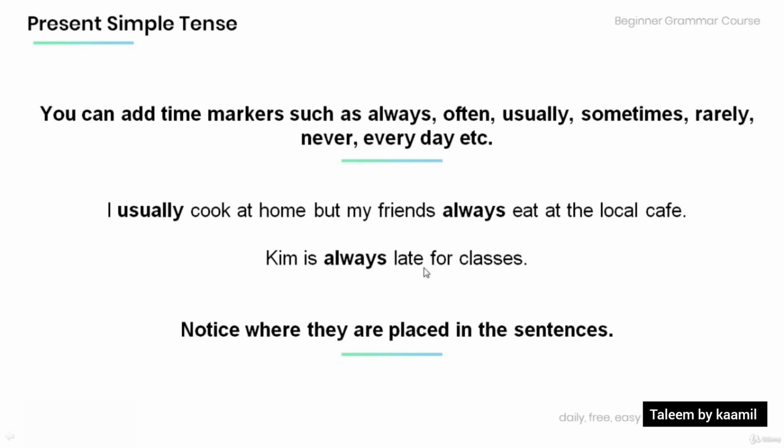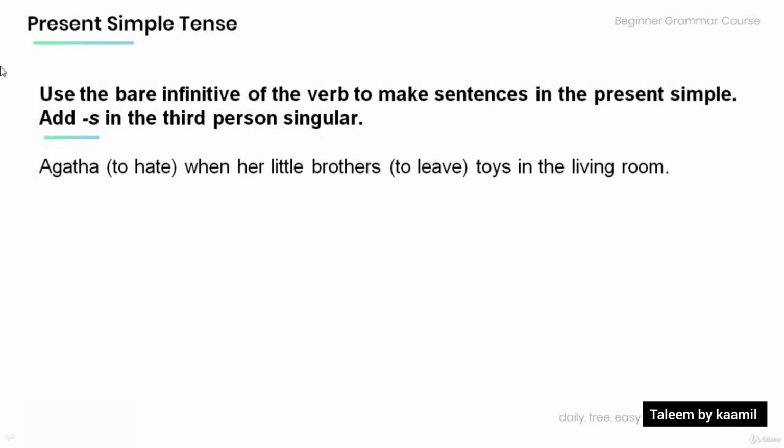Kim is always late for classes. Note that we place these time markers right before the verb. Usually cook. Always eat. Always late.